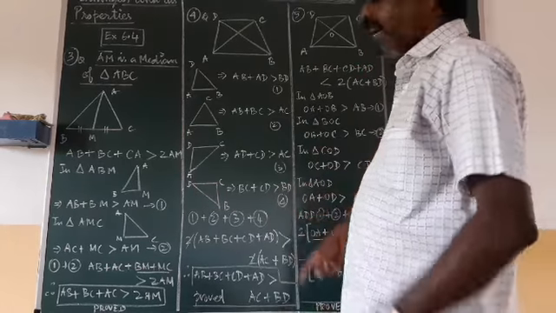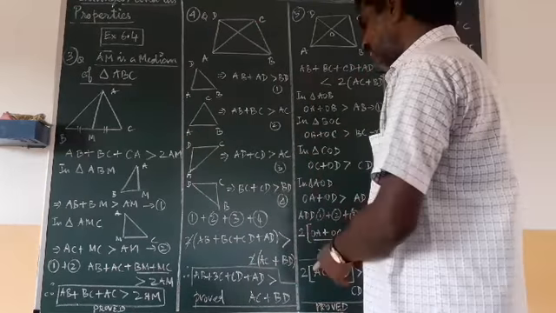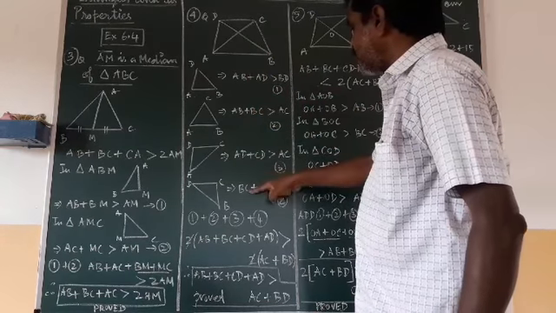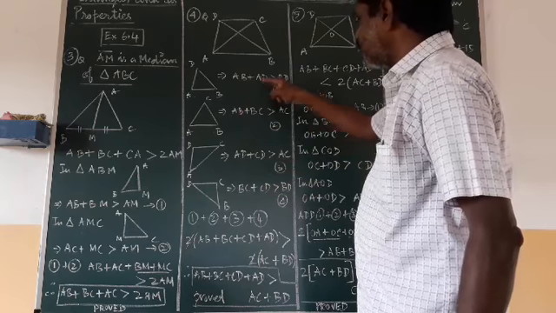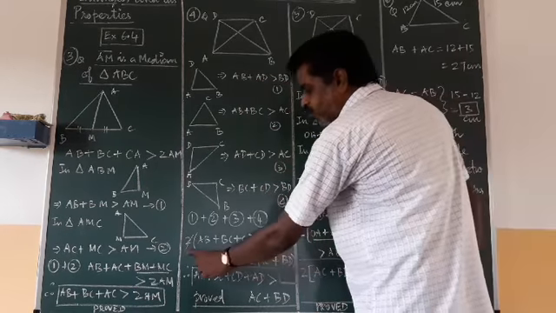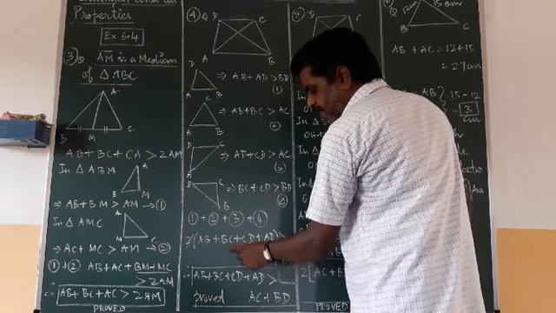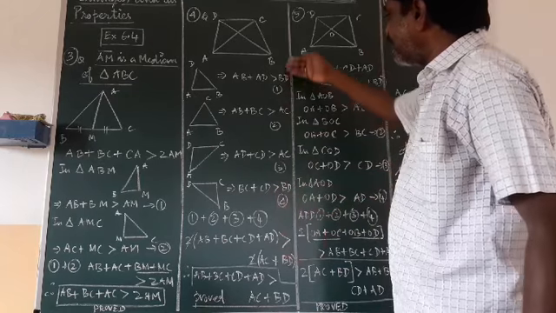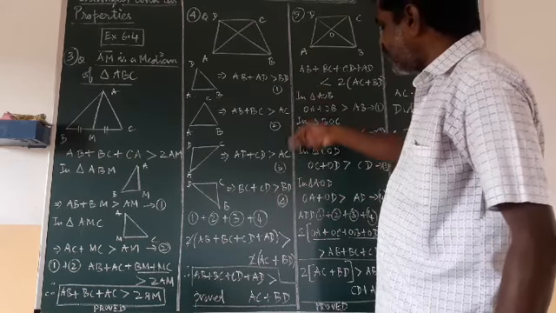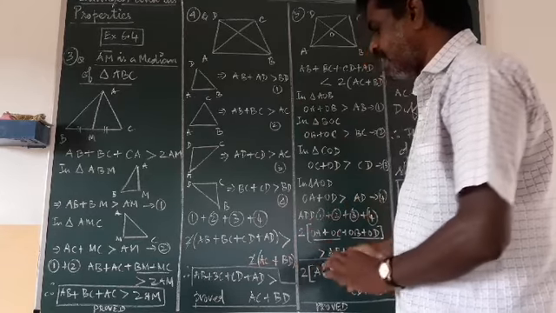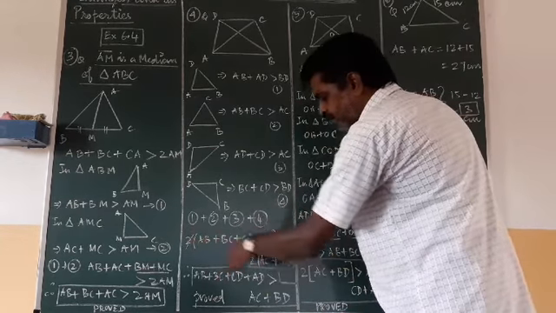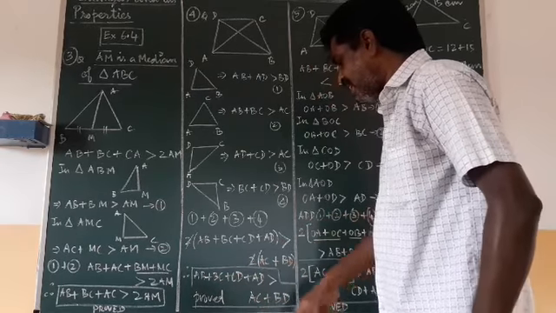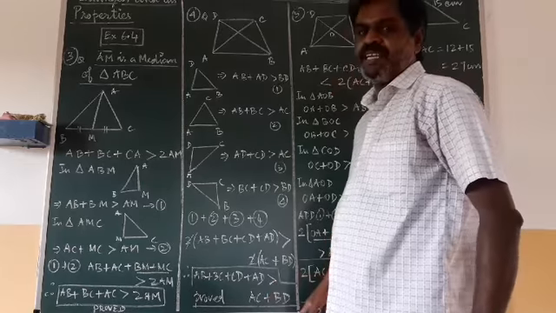Then I am adding all four, left hand side together and right hand side together. On the left hand side, 2 times AB, 2 times BC, 2 times CD and 2 times AD, so I have taken 2 as a bracket: 2 times (AB plus BC plus CD plus AD), and the greater than symbol is there. Then adding the right hand side, BD 2 times and AC 2 times, so 2 times (AC plus BD). Now I am cancelling the 2 and 2. Therefore AB plus BC plus CD plus AD is greater than AC plus BD.